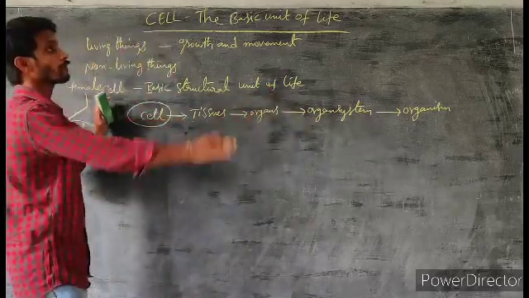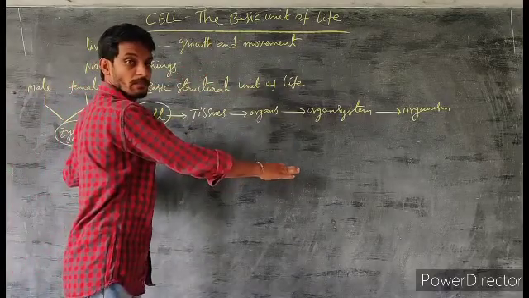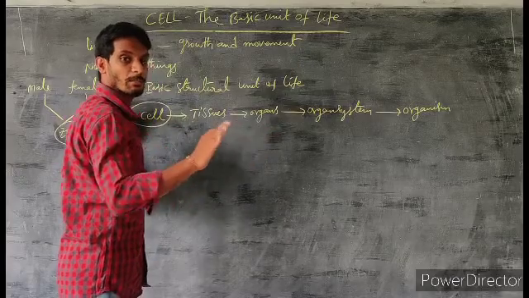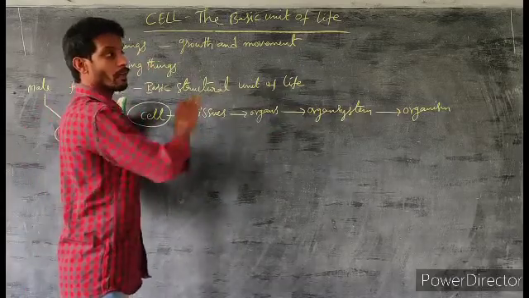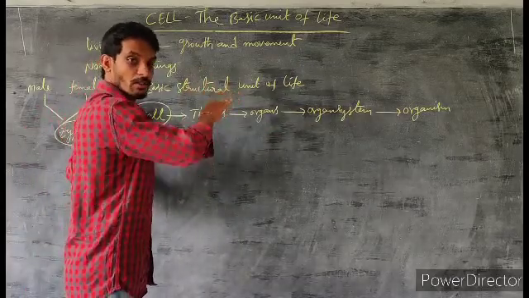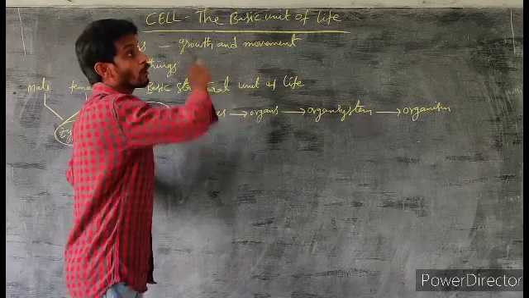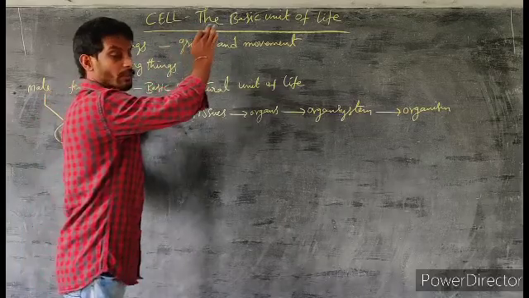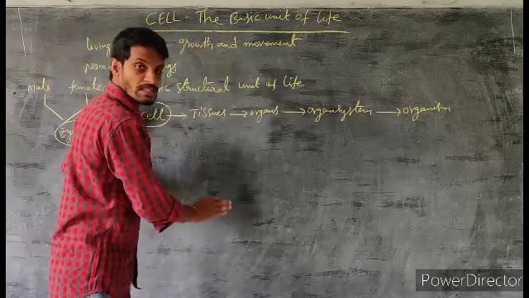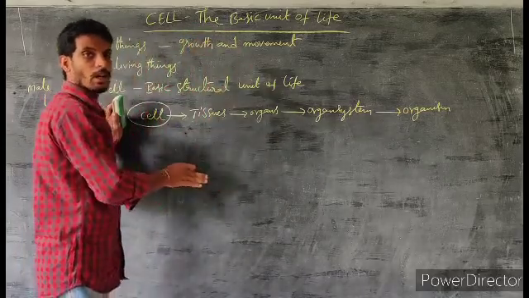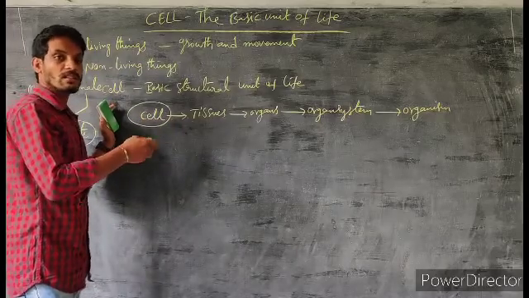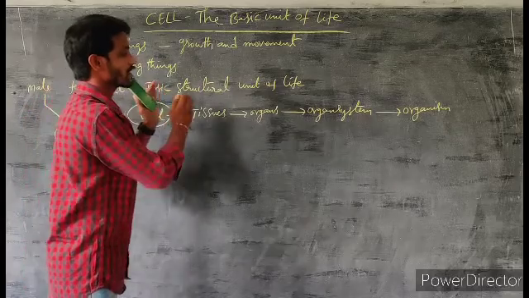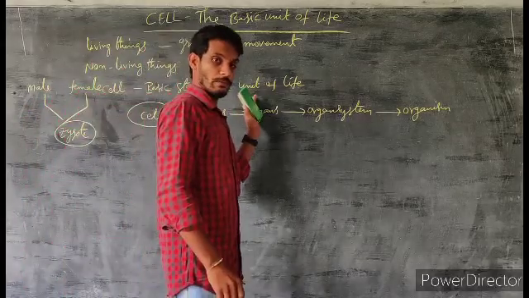For example, this is a wall. The construction of this wall starts with a single brick. All the bricks join with one another to make a wall. So what is the basic unit of this wall? The basic structural unit of this wall is a brick. Like that, all animals start their life with a single cell. So the cell is called the basic structural unit of life.